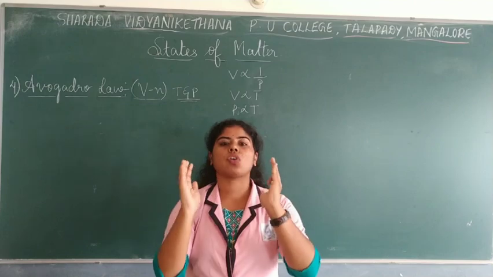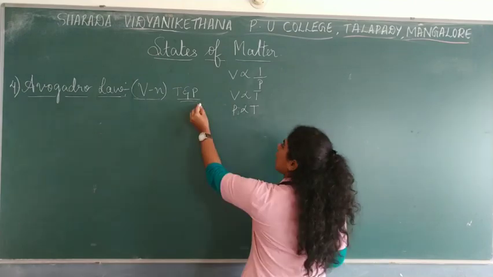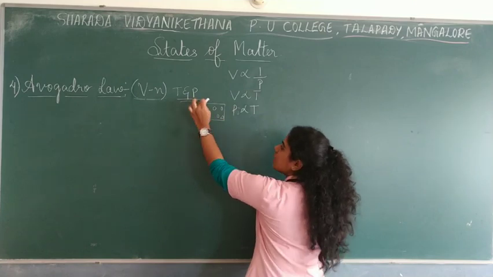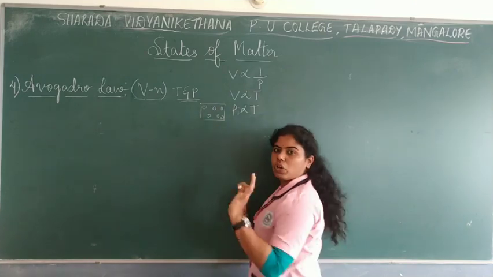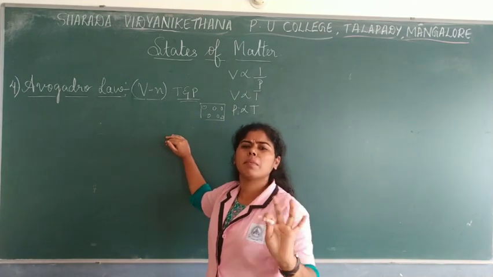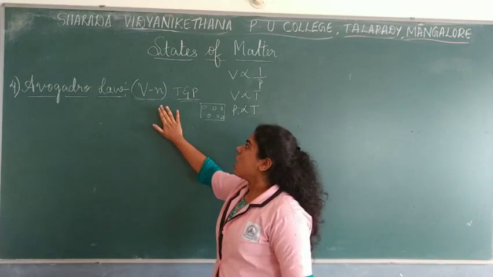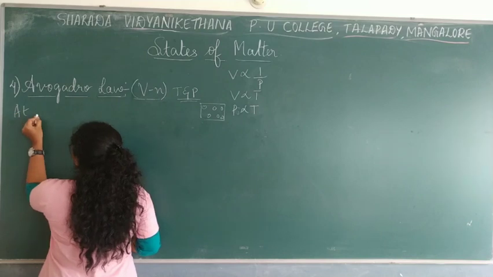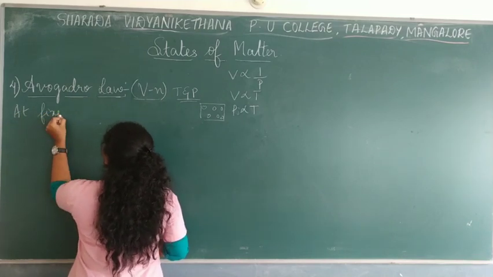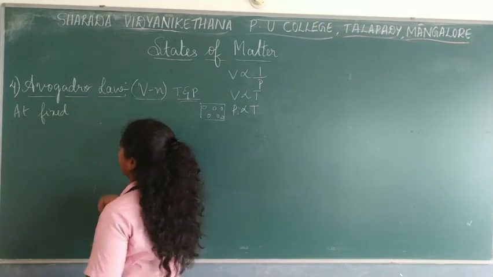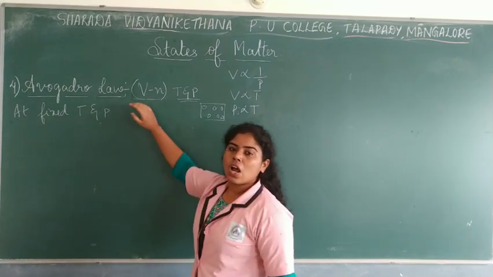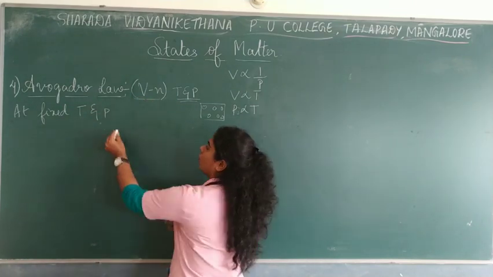Whatever the number of molecules you take for a gas, that is equal to its own volume. That is what the law says. Very, very easy to understand. Okay. So how does the law state? At fixed temperature, or at constant temperature and pressure, what happens to the volume?